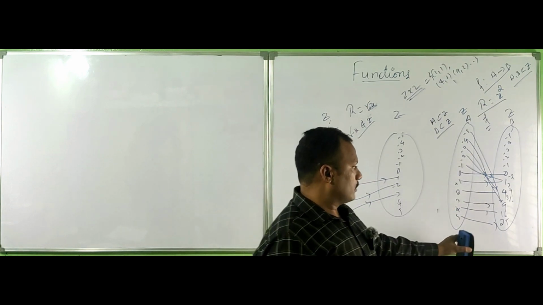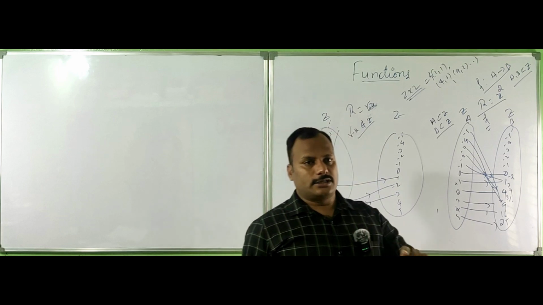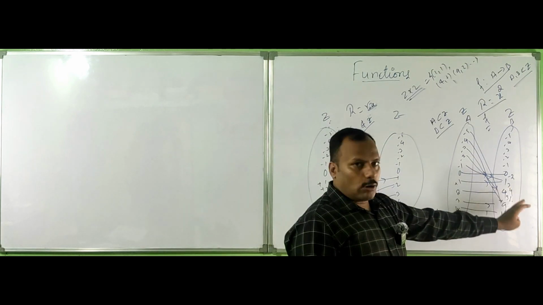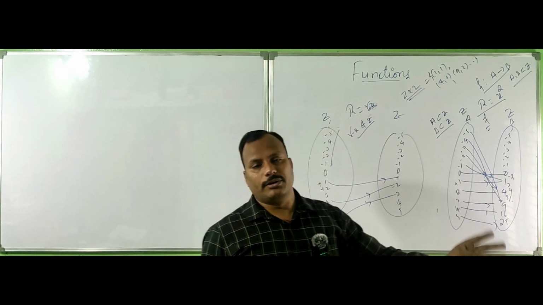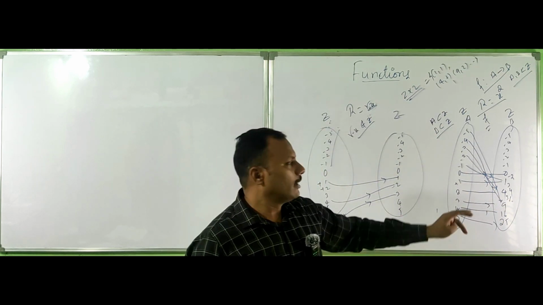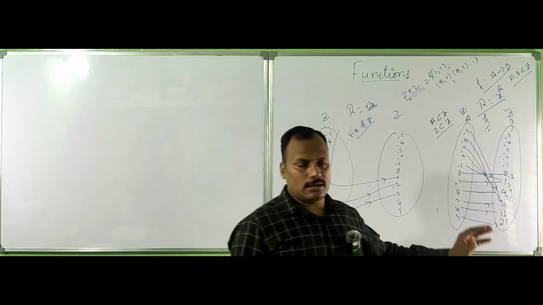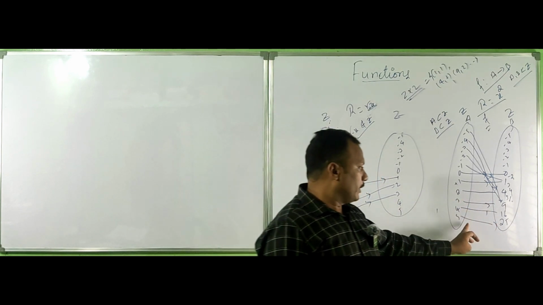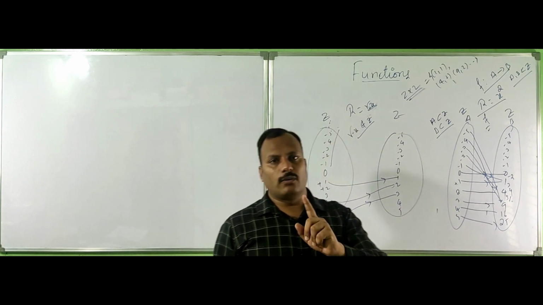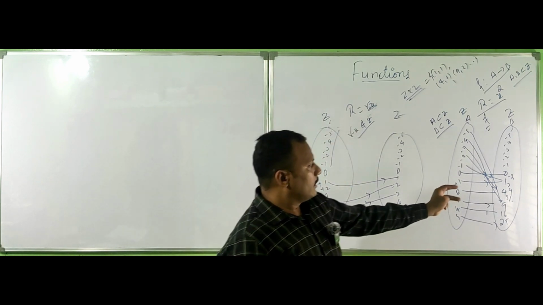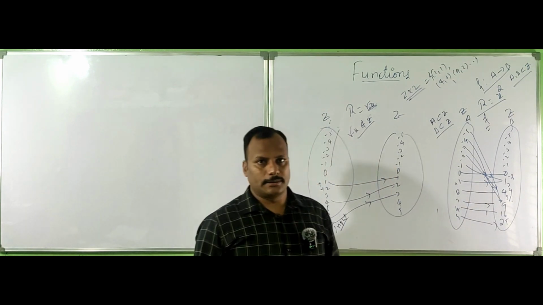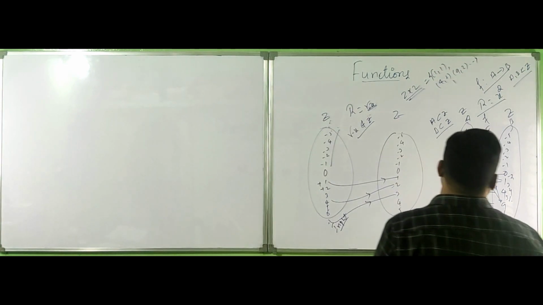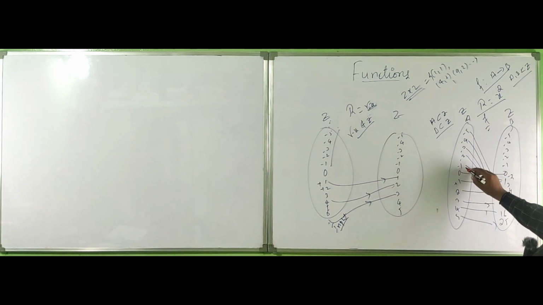One thing, I have made it infinite here with dots, to show a function has at least one output for one input. In a function we should exhaust all inputs, and every input has at least one output. 2 also 4 and 2 also 4, that is okay. But one number should not give minus 3 and minus 1.